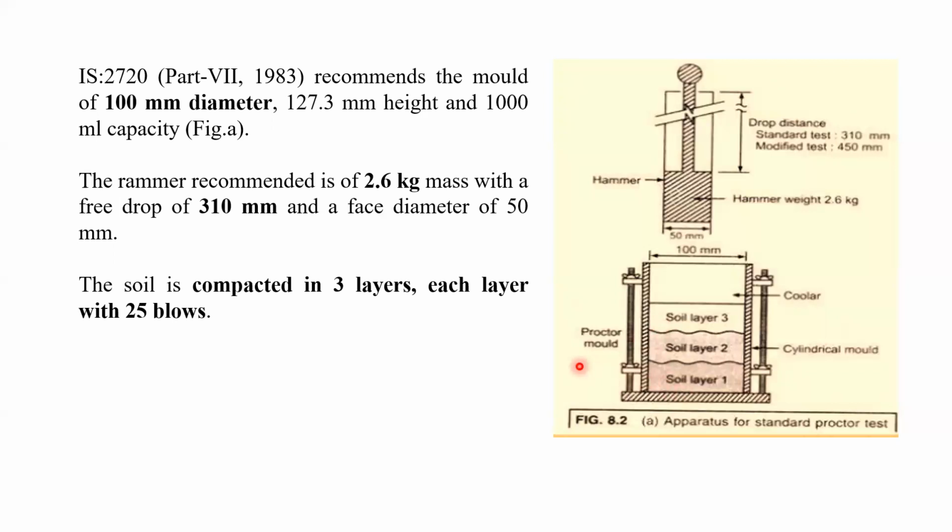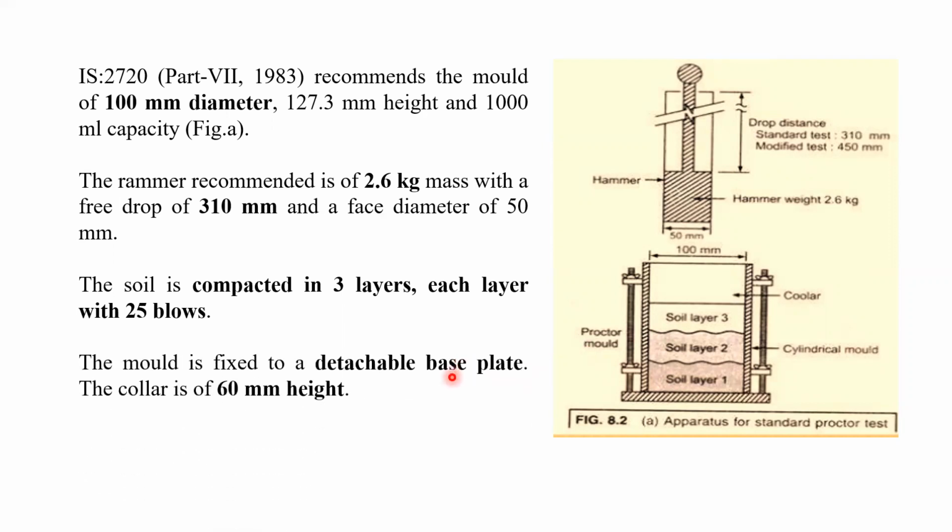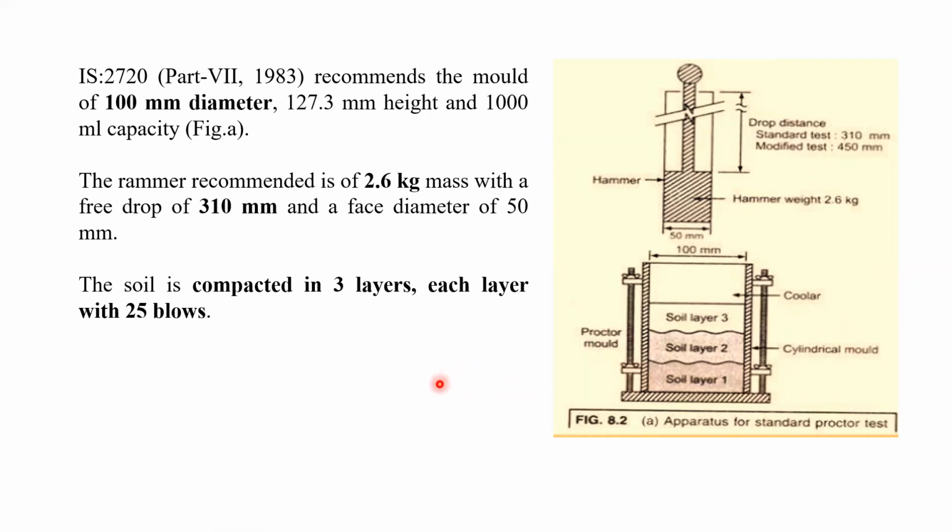It is compacted in 3 layers. Whenever you carry out this test, you have to mix the water into the soil, and divide that soil into 3 parts. First, we fill the first layer and compact it by providing 25 blows. Each layer has to be given 25 blows, then we put the next portion of the soil and again give 25 blows. For the third layer also we give 25 blows. Likewise we have to compact it.